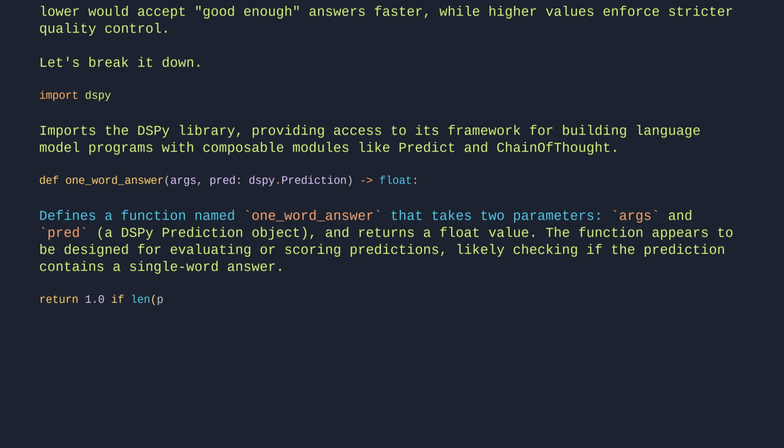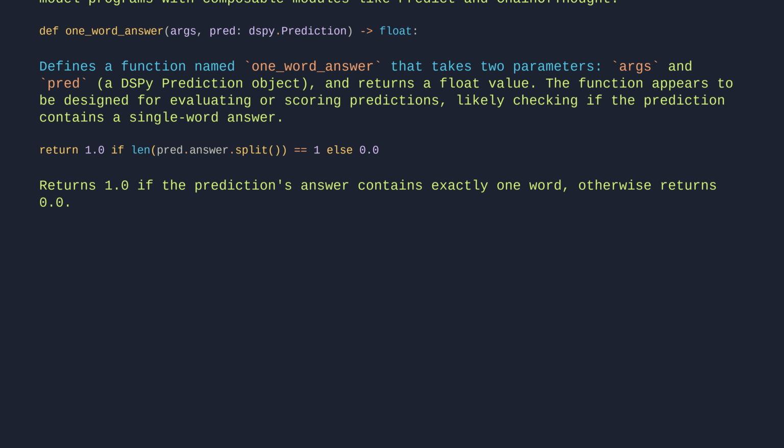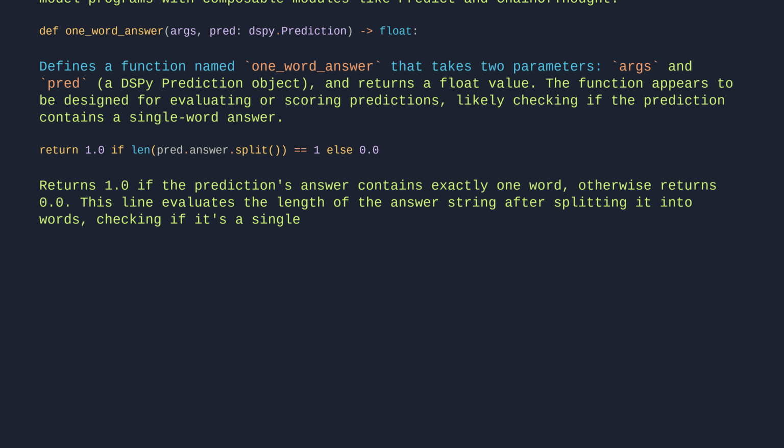return 1 if len(pred.answer.split()) == 1 else 0. Returns 1 if the prediction's answer contains exactly 1 word, otherwise returns 0. This line evaluates the length of the answer string after splitting it into words, checking if it's a single-word response.